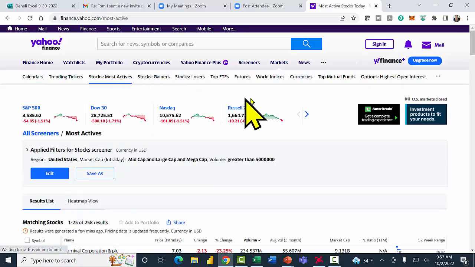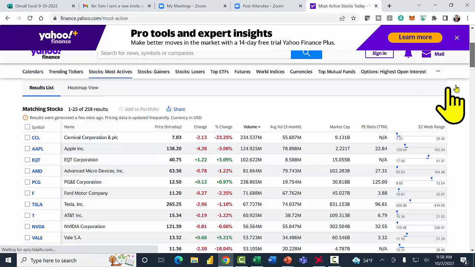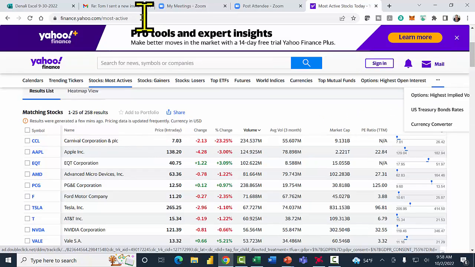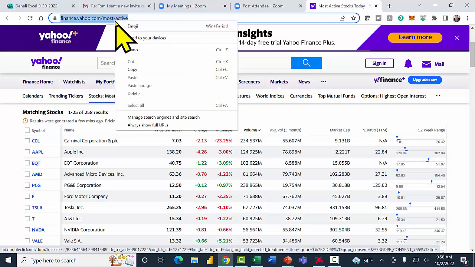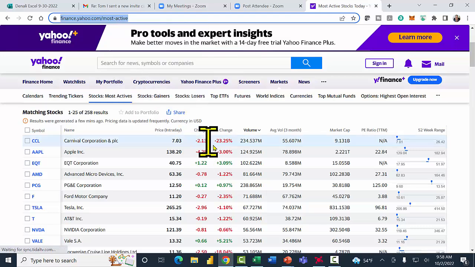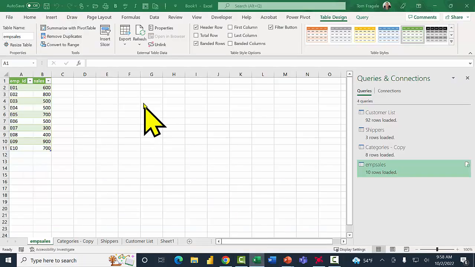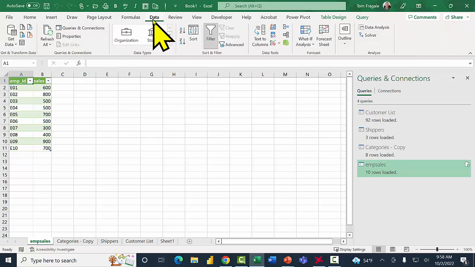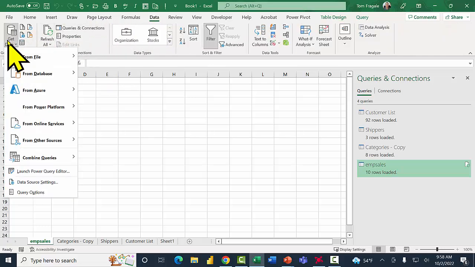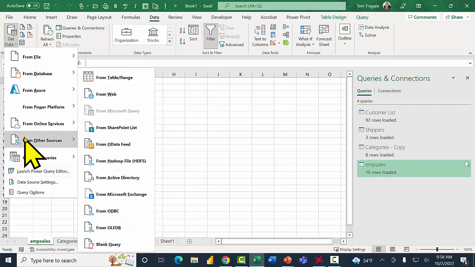Now, not every web page is going to work. It has to be a web page that has a table of data like this one does. We see that table of data. So now I'm going to capture that website name and copy it. Let's see if I can pull it into Excel through the Power Query. So now I'm going to go back into Excel. I'll pick in the data menu again. In this case, I'll pick on Get Data, and then I'll say From Other Sources, and it does say From Web. All right, so I'll go with From Web there.